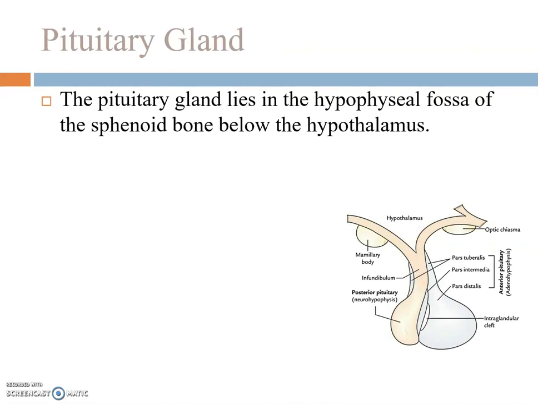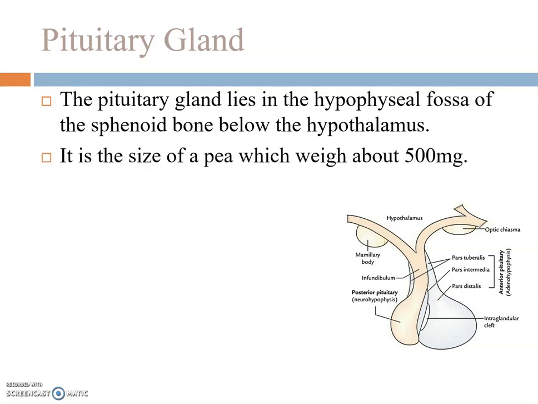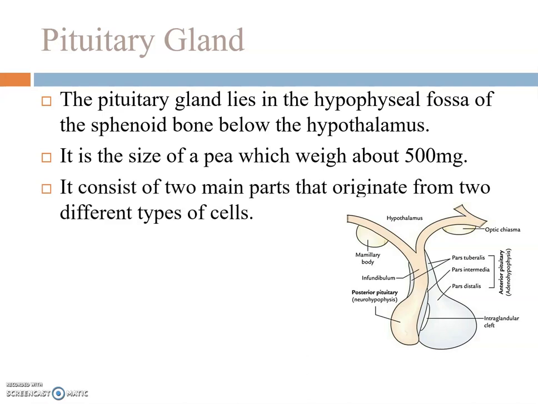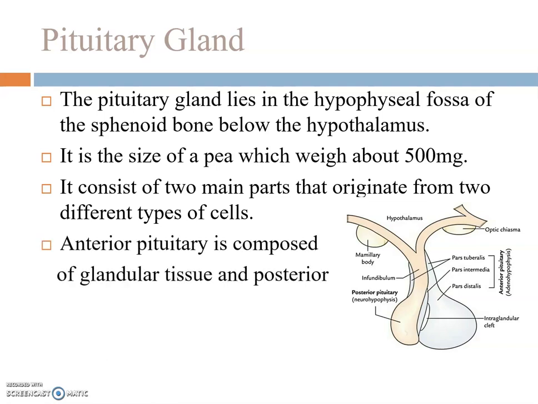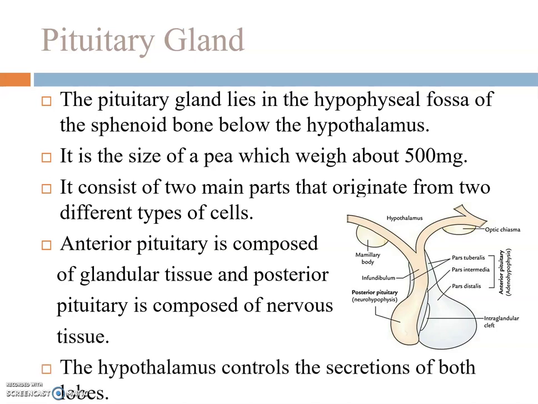The pituitary gland lies in the hypophyseal fossa of the sphenoid bone below the hypothalamus. It is the size of a pea which weighs about 500 milligram. It consists of two main parts that originate from two different types of cells. Anterior pituitary is composed of glandular tissue and posterior pituitary is composed of nervous tissue. The hypothalamus controls the secretion of both the lobes of pituitary gland.